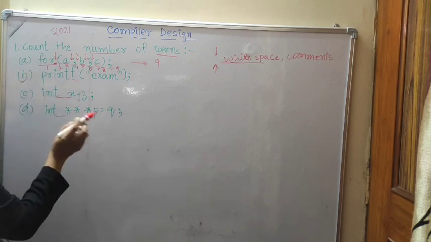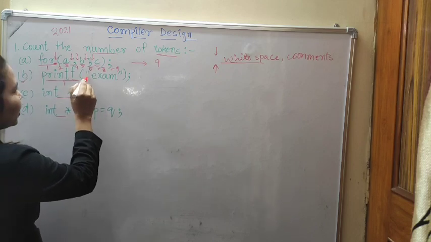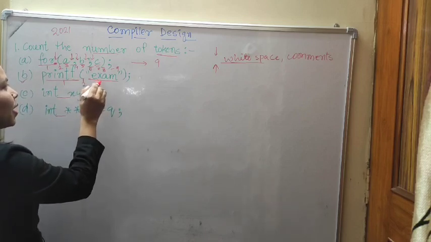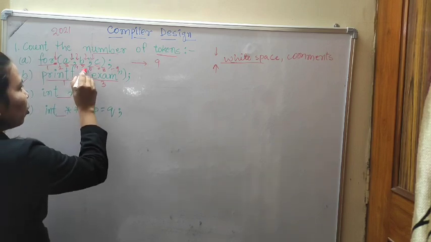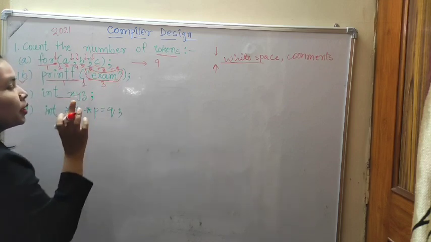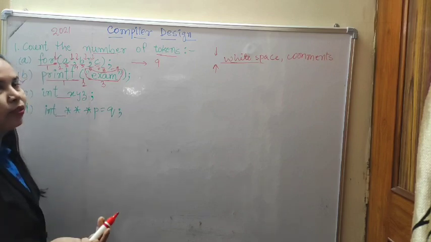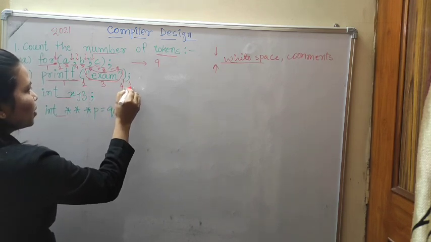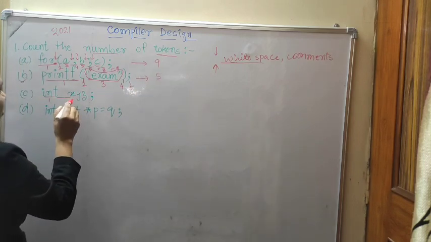Now option B: printf is 1, parenthesis is 2. See, whatever is given inside the inverted commas, we count as only a single token, because it is opened and closed by the inverted commas. So inside we count only 1, since it is only one word. Then close brace is 4 and semicolon is 5. So here it is 5.